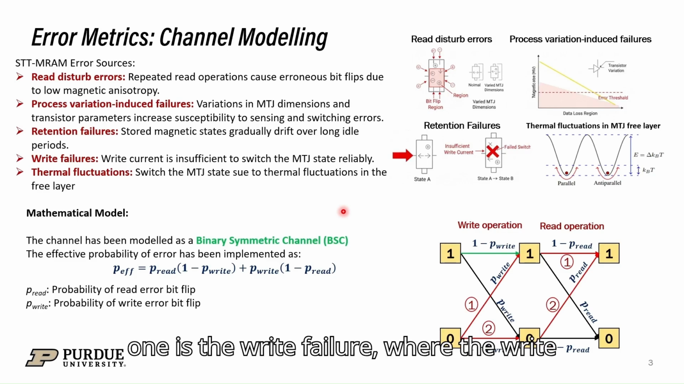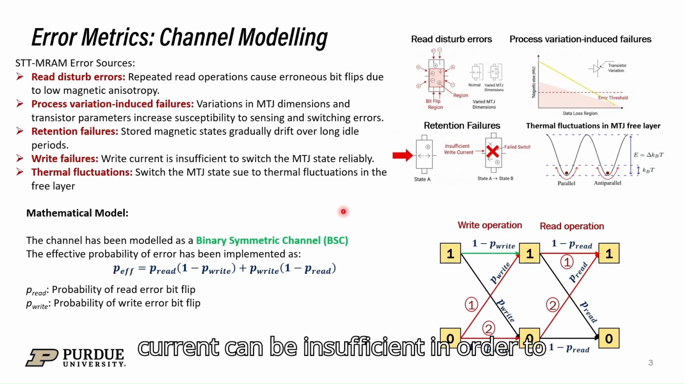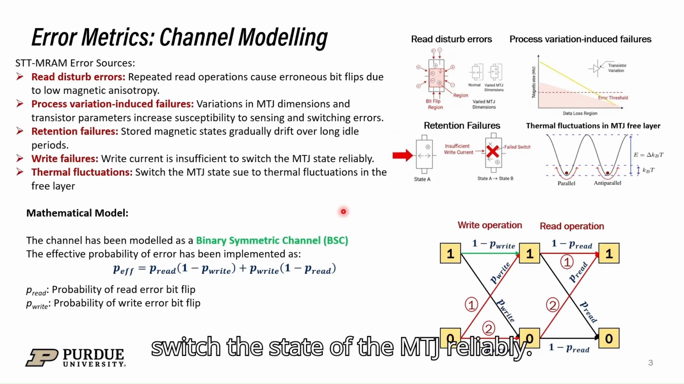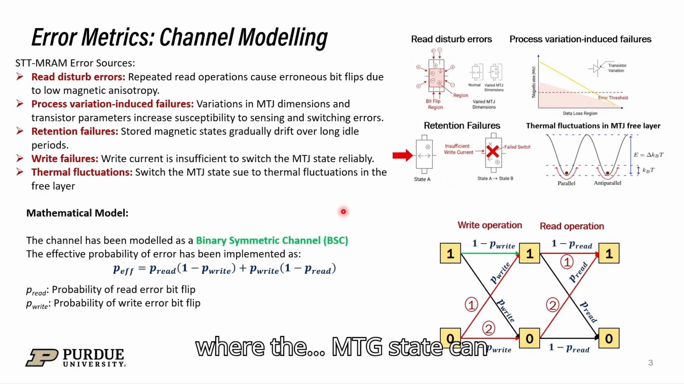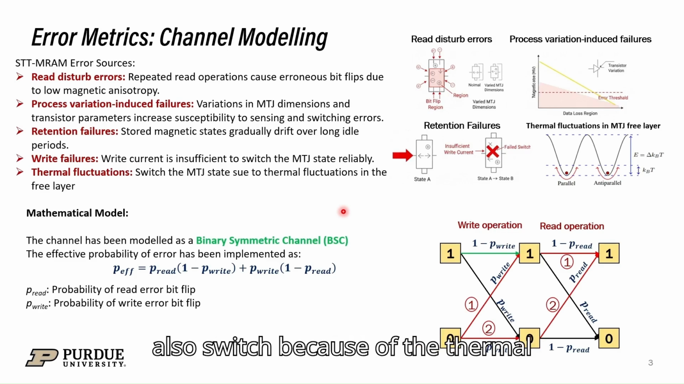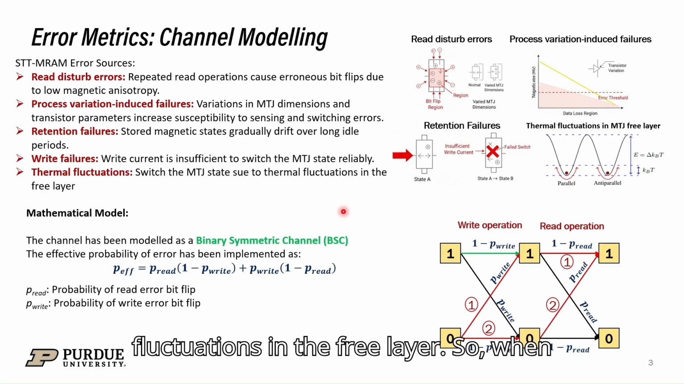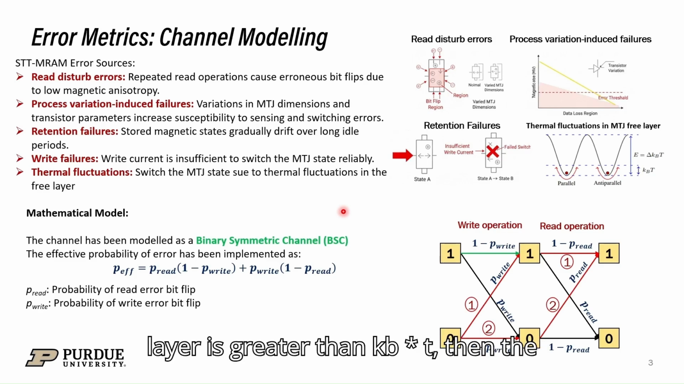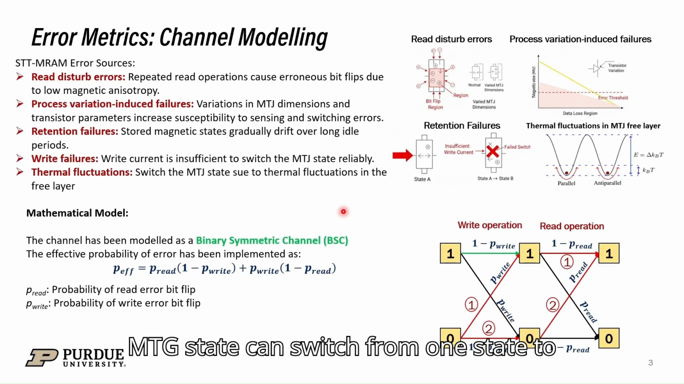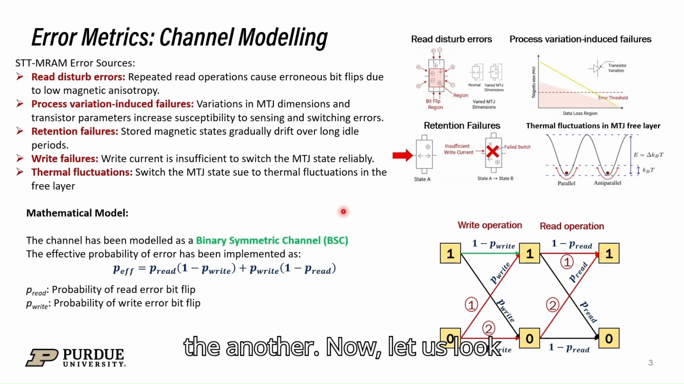The fourth one is the write failure, where the write current can be insufficient to switch the state of the MTJ reliably. The fifth one is the thermal fluctuation, where the MTJ state can also switch because of thermal fluctuations in the free layer. So when the thermal energy in the free layer is greater than kB times T, then the MTJ state can switch from one state to the other.